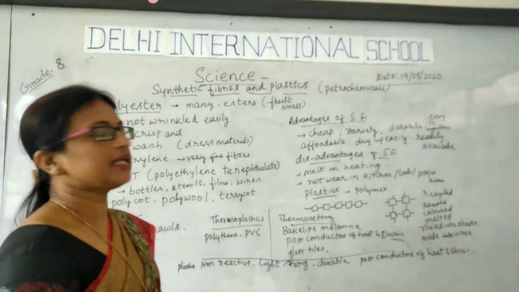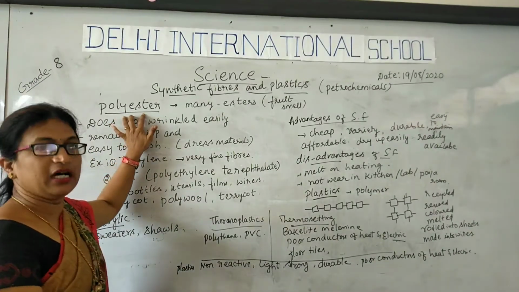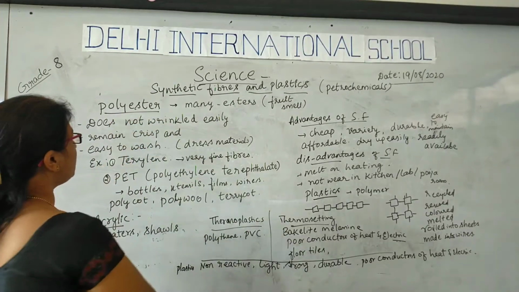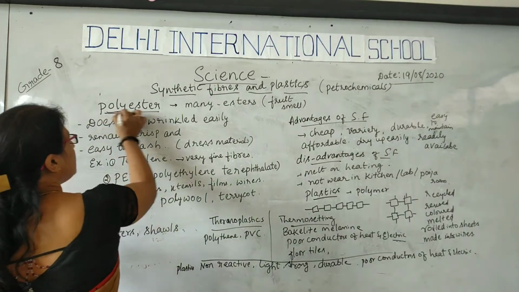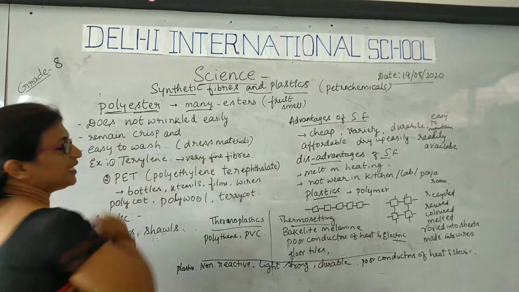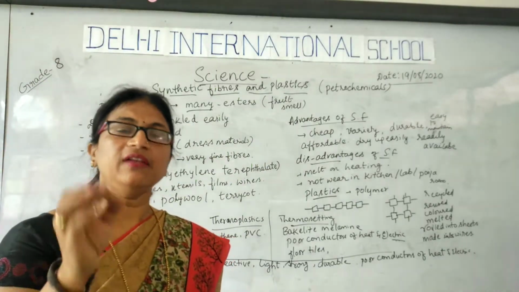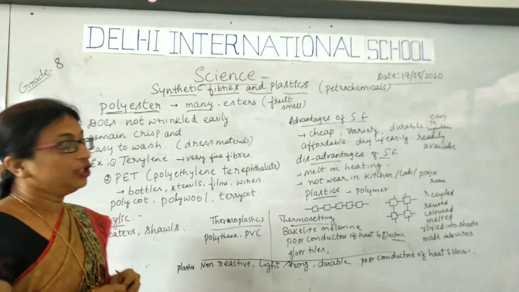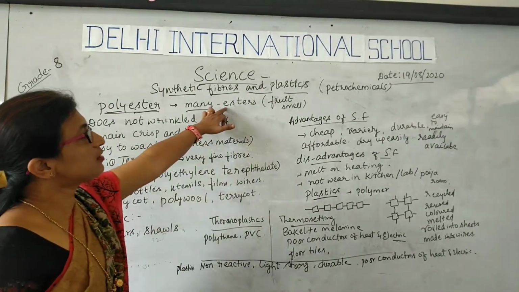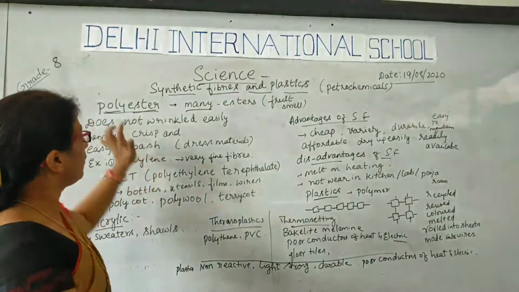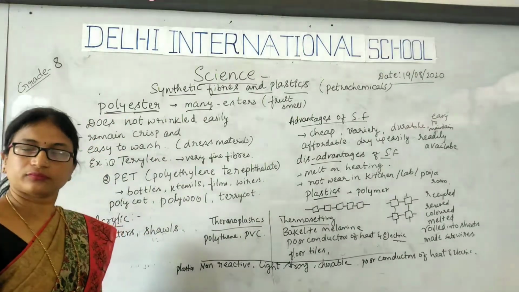Polyester is another type of synthetic fiber, or artificial fiber, or man-made fiber. Poly means many, we already know. Ester is a chemical which has a fruity smell. So many esters are polymerized, many esters are combined to form a polyester.